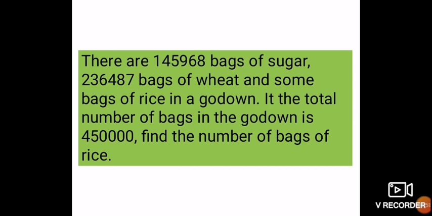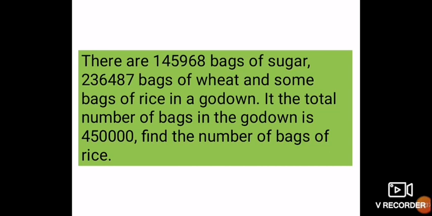Now see here, bags of sugar have been given, bags of wheat have been given. But how many rice bags were there, that is not given. If the total number of bags in the godown is 4,50,000, find the number of bags of rice. So how will you do this question? Yes, first you are going to do addition and then you are going to do subtraction.